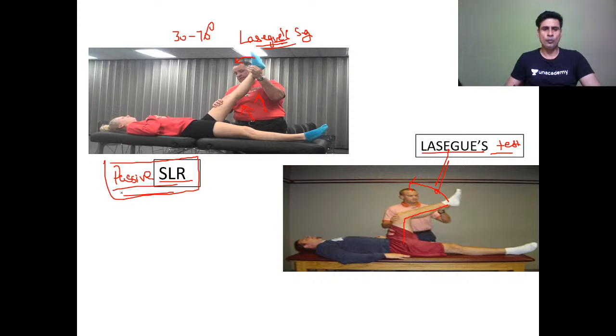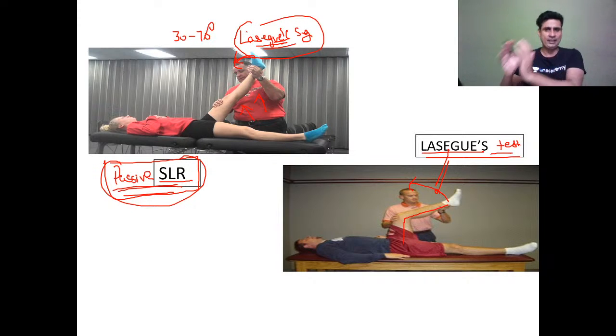Okay, so we do passive SLR and Lasegue's test, and in passive SLR, if we do dorsiflexion of the ankle, it is Lasegue's sign. Okay, so Lasegue test is different, Lasegue's sign is different. Okay, but both are for prolapse intervertebral disc. Okay, beta, clear to everyone?